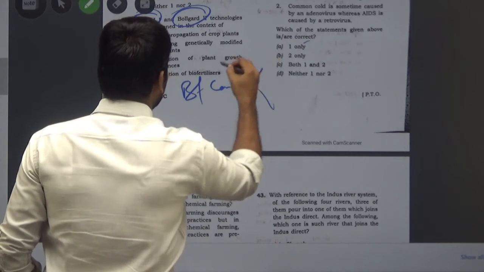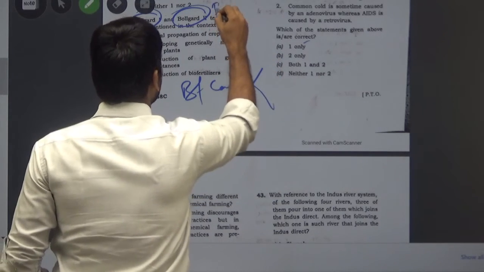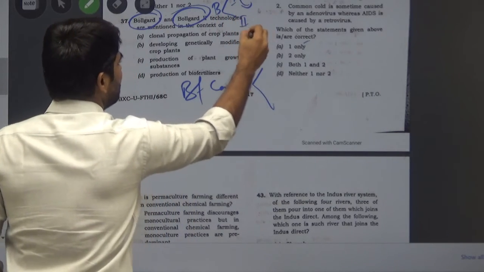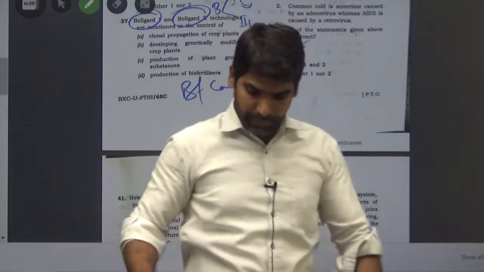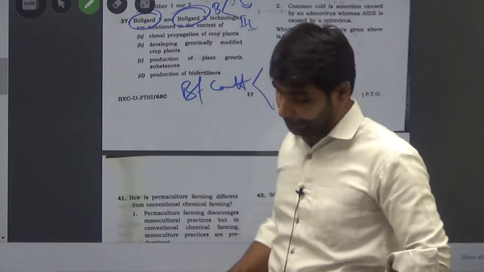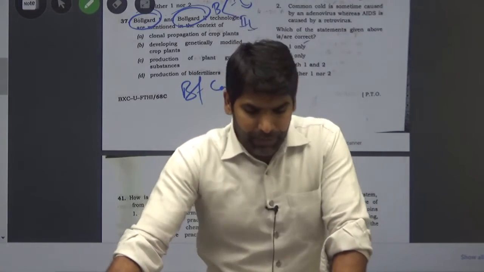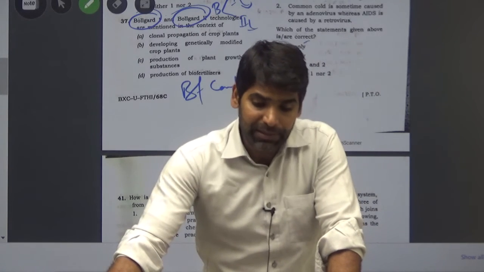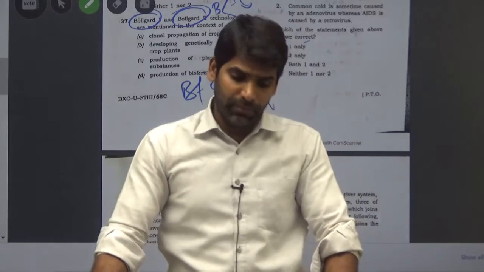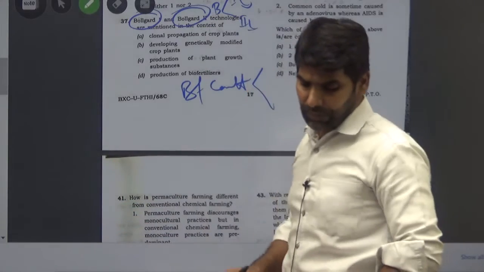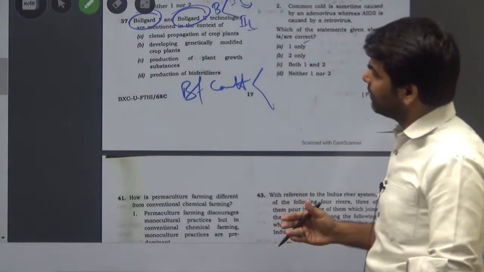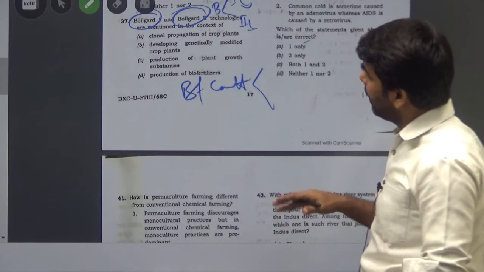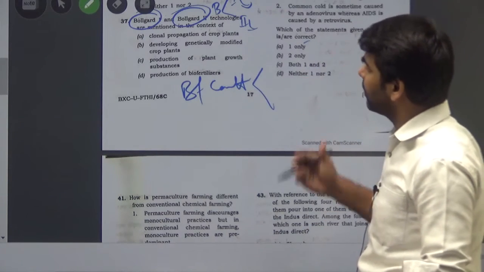Bollgard 1 and 2 actually show single gene technology in Bollgard 1 and double gene technology for Bollgard 2. So it is a protection against insects and other things, and we have utilized it for BT cotton.